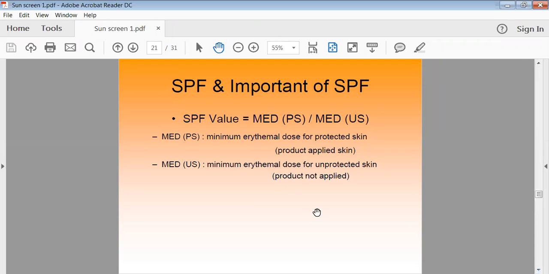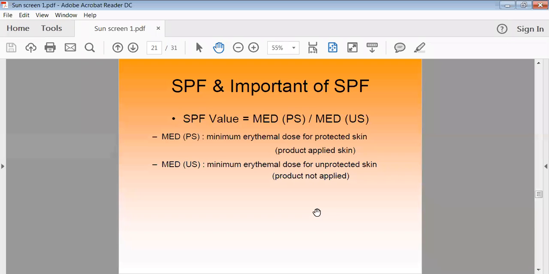Generally, that factor is calculated in two ways. The first way is that we expose the skin of a human being to ultraviolet light and note the possible erythema, or the changes in the skin because of the exposure.